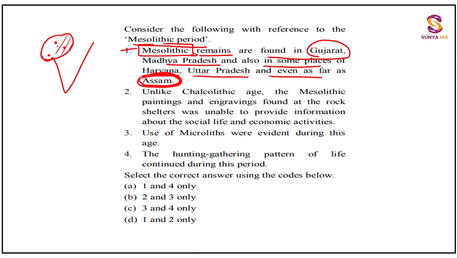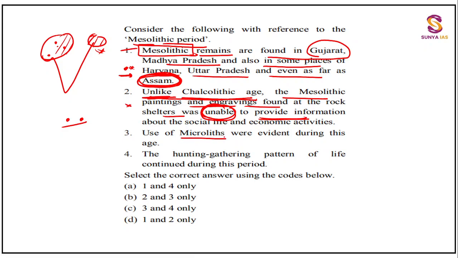Have you studied any site of Mesolithic in Assam? No, guys. But you are unsure about it. But you are moving towards negative, that this statement is a bit negative. Put a small cross. Unlike Chalcolithic age, the Mesolithic paintings and engravings found at the rock shelters were unable to provide information. So you are going towards wrong, that this is also wrong.